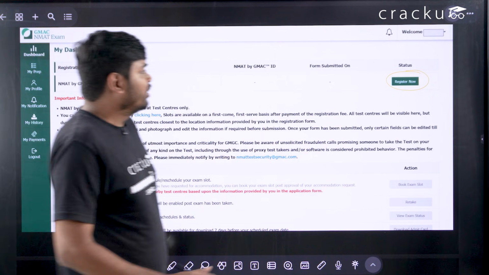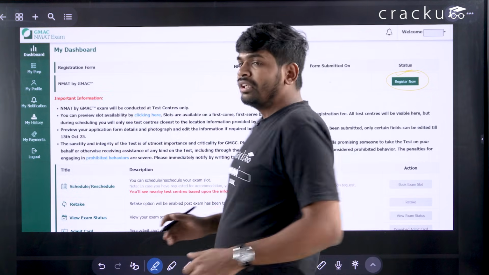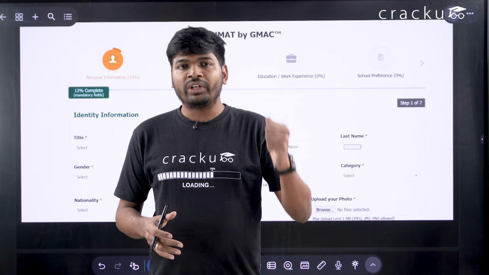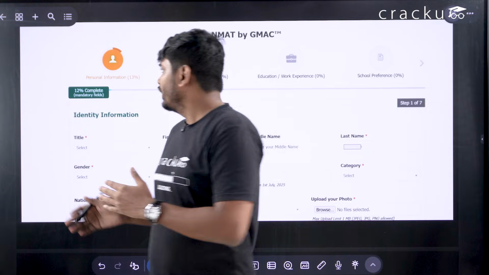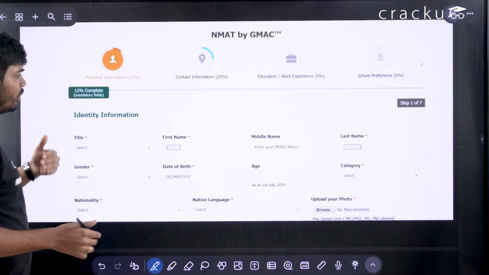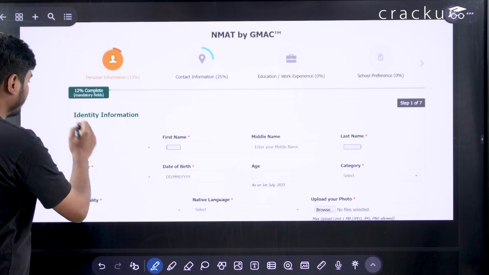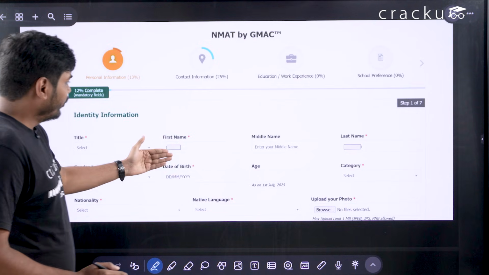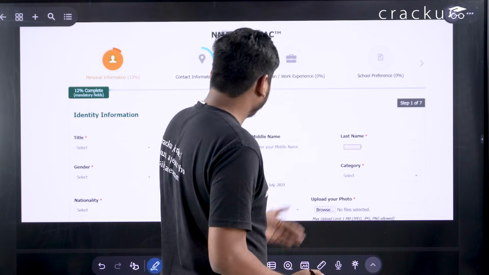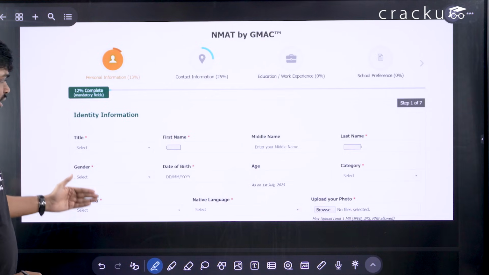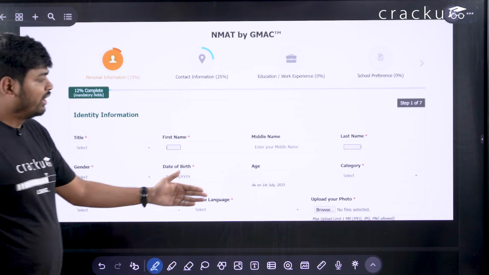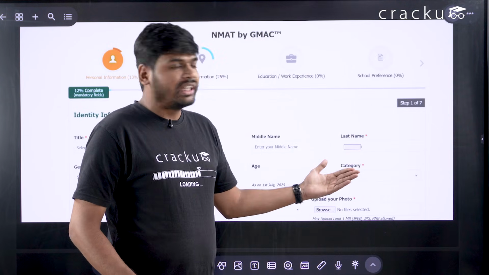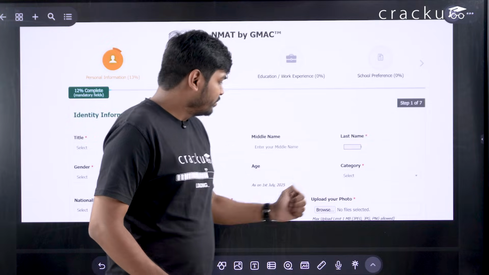So for registering, you have to click here, then you will get a window. So once you click on register, then you will get a window. So now here you have to fill your details. So you have to select your title, if it is Mr., Mrs. or Miss. You have to enter your first name, middle name and last name. You have to select your gender. You have to fill your date of birth details, what is your age and category.